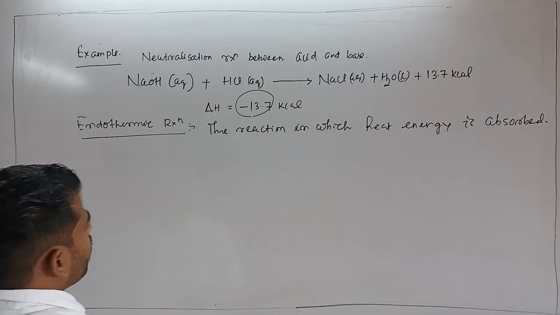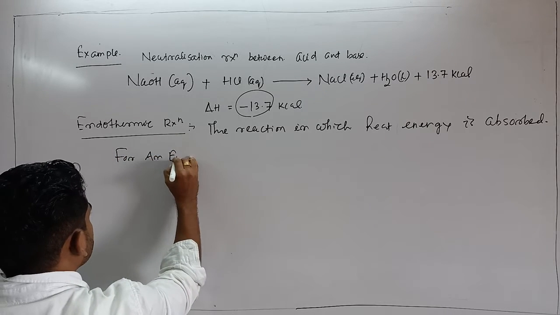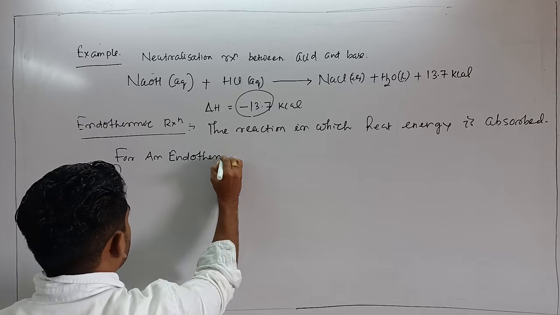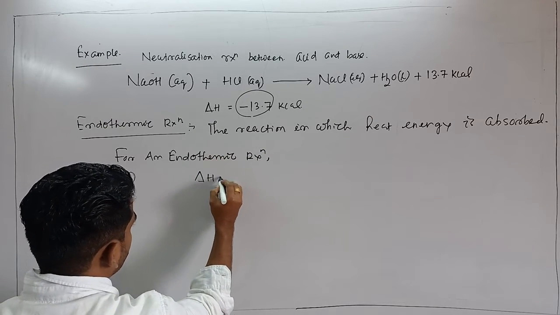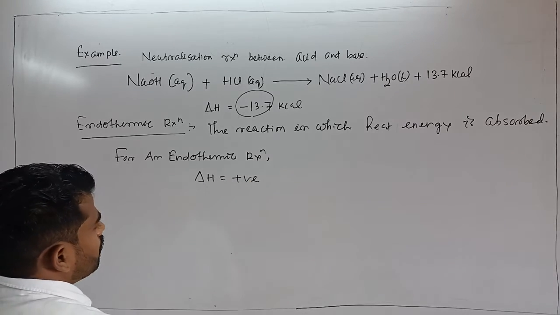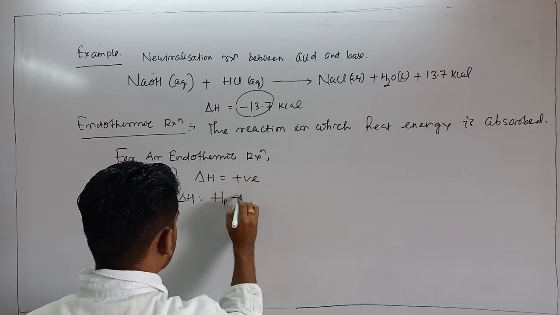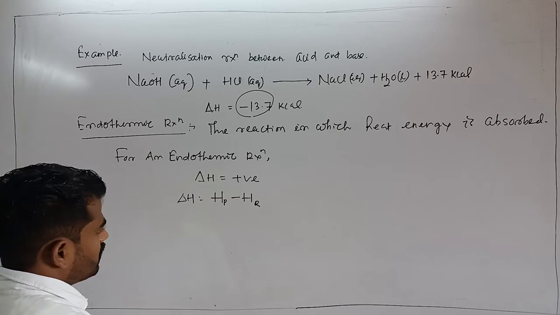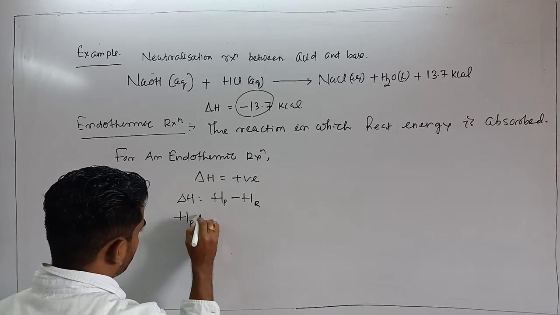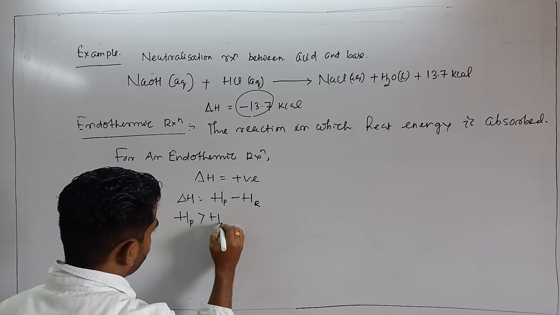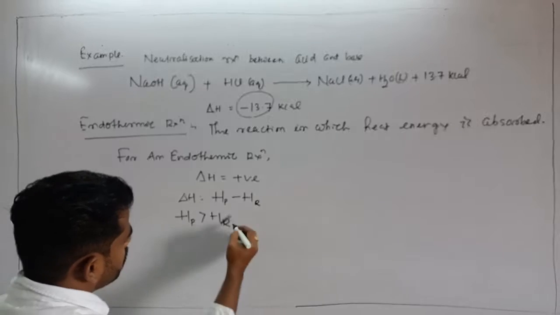So for an endothermic reaction, delta H should be positive. If delta H is positive, where delta H is enthalpy of product minus enthalpy of reactant, then in this case it is opposite, so enthalpy of product should be greater than enthalpy of reactant, at constant pressure.